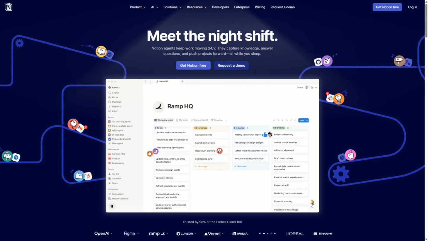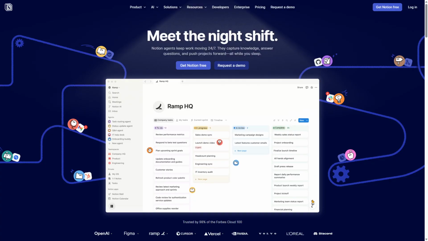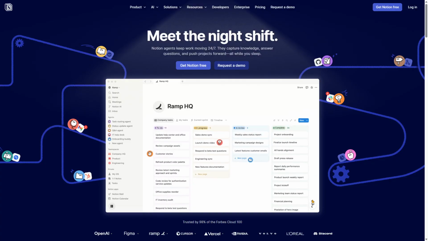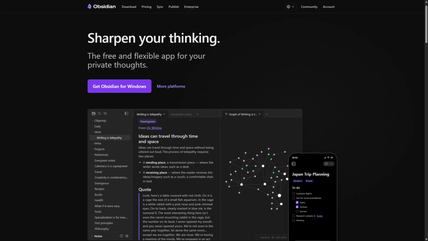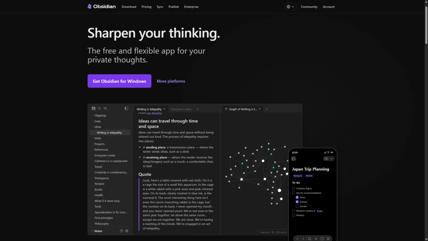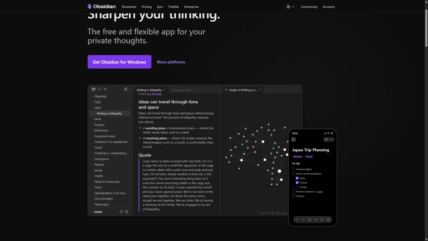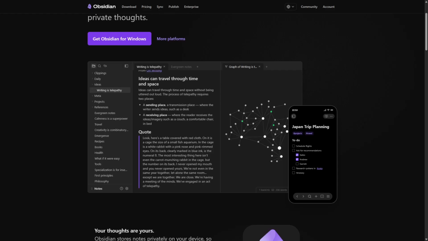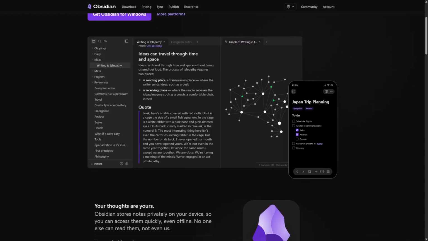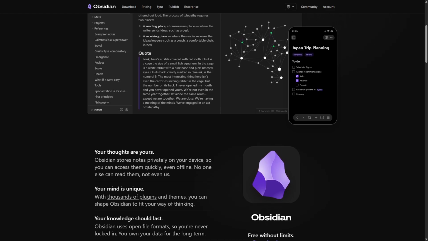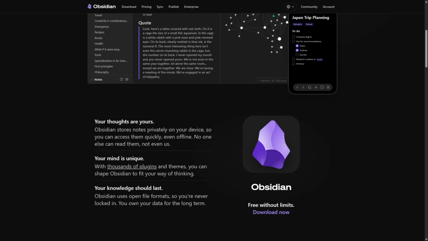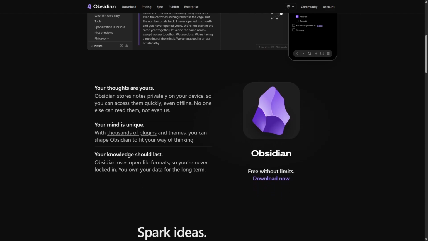Obsidian focuses on creating a personal knowledge base with a local-first approach, while Notion emphasizes collaboration and organization in a visually appealing workspace. Obsidian is a markdown-based note-taking app designed for building a personal knowledge management system. It operates on a local-first model, meaning your notes are stored on your device, ensuring privacy and control. Users can create interconnected notes through backlinks, enabling a web of knowledge that enhances learning.